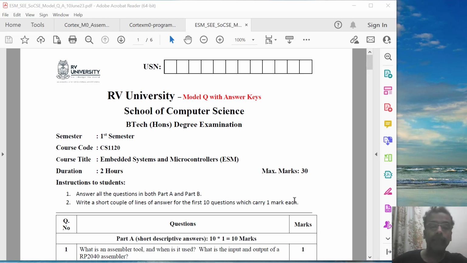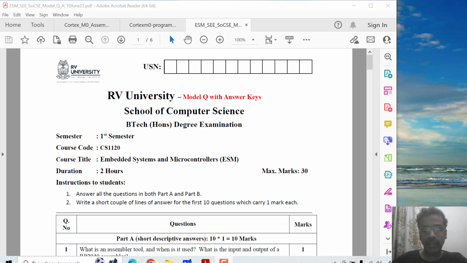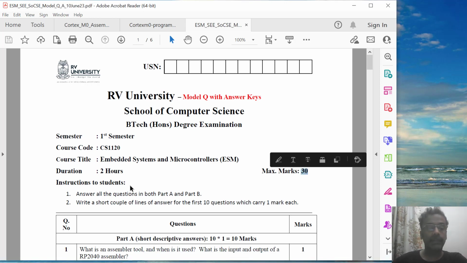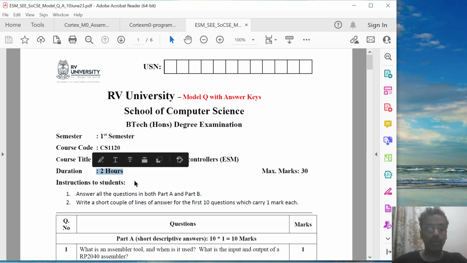Welcome to the model question paper of ESM course, Embedded Systems and Microcontroller. What I plan to do is I will record the Part A questions first and then the Part B questions. Later on, I will give you a summary of all the ARM Cortex M0 instructions, okay, for a reference. So let us start now, and this is going to be for 30 marks, and the duration is 2 hours.